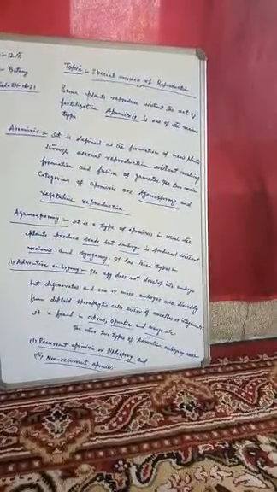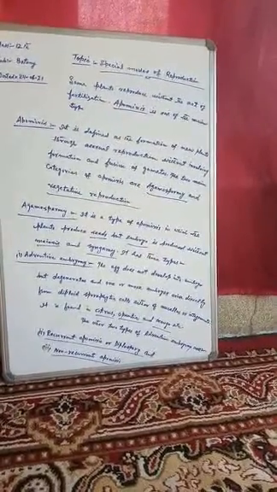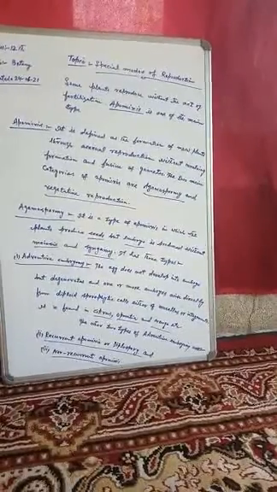So the formation and fusion of gametes does not take place in a type of reproduction which is called apomixis. So you should note that apomixis can be defined as the formation of new plants through asexual reproduction without involving formation and fusion of gametes.